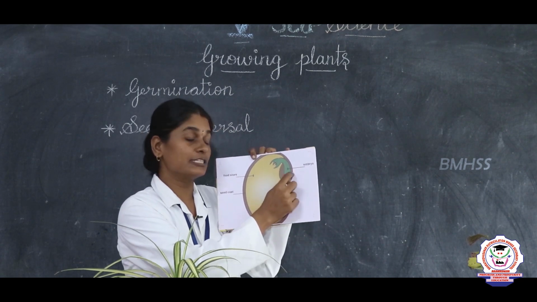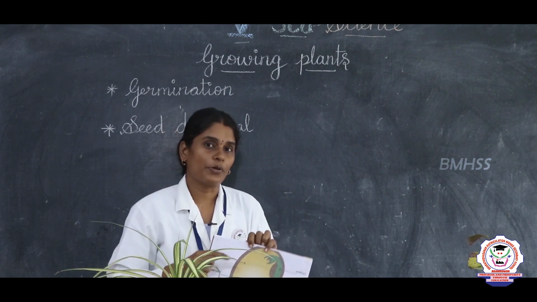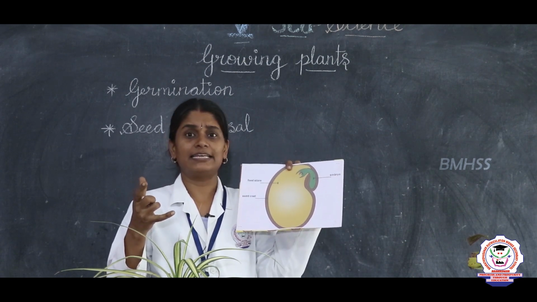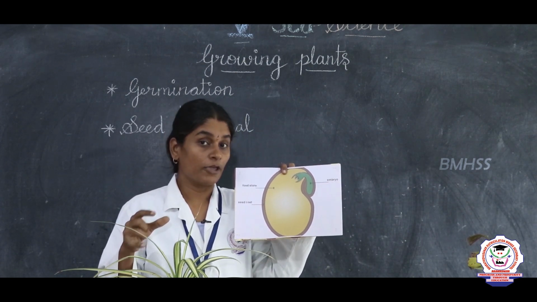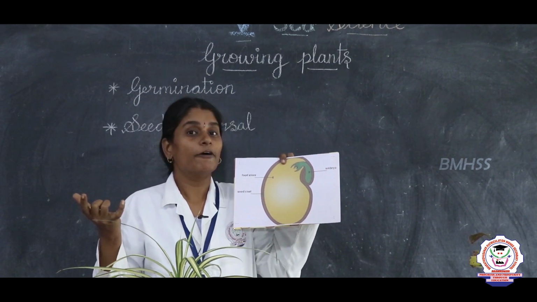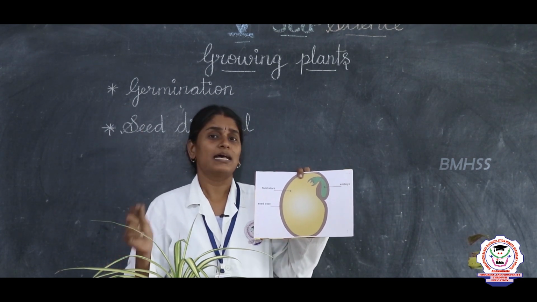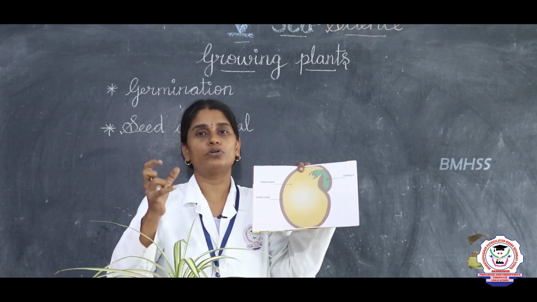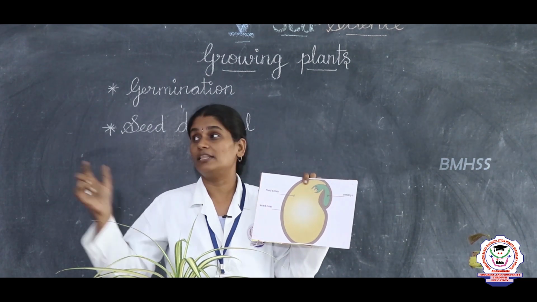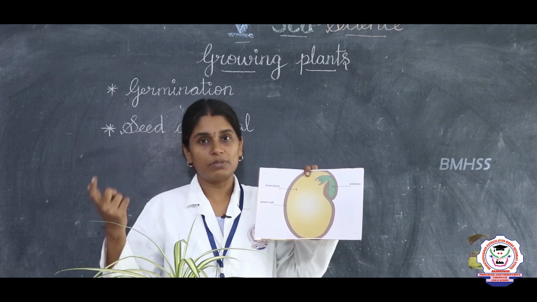And also you can see a small embryo comes out of the seed, right? So, this embryo only grows into a new plant. We can see so many seeds inside the fruit. If you take a pomegranate, there are so many seeds. But not all the seeds will grow into a new plant. Some seeds will not have sufficient nutrients, so they will die, and some seeds are destroyed by the wind, by the water. And some seeds are eaten by animals like birds.